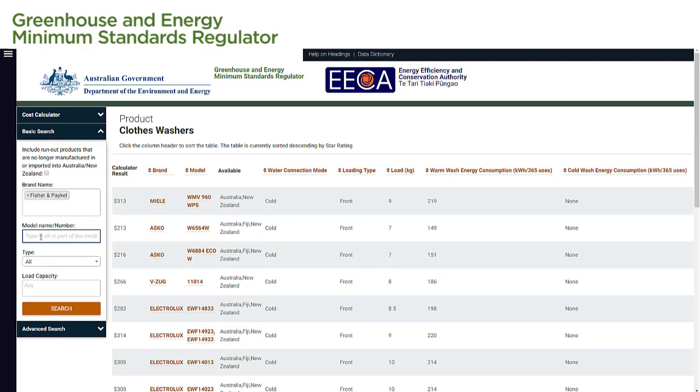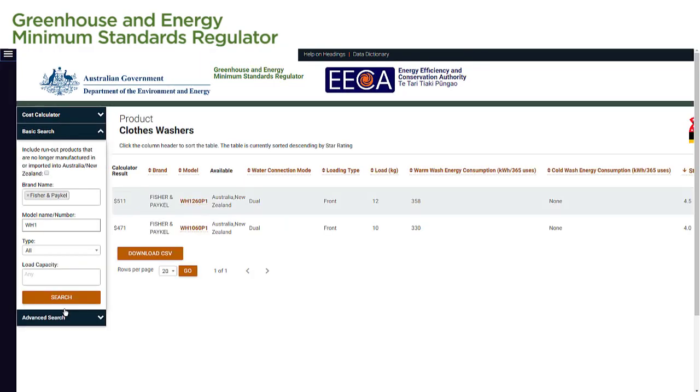In the Model Name Number field, we enter part or all of the product's model name or number to search by the model name or model number. The other search fields available will vary depending on the product chosen. Once we've finished entering our information into the search fields, we select the Search button. The page then reloads with our search results.